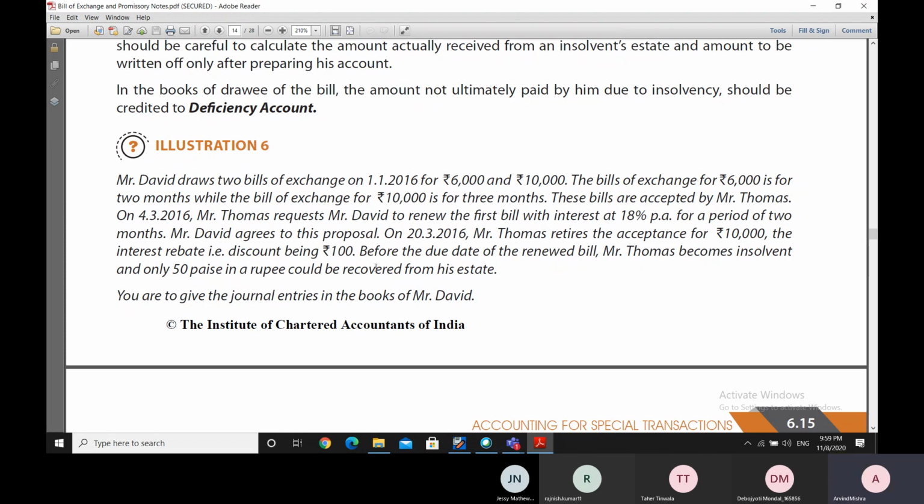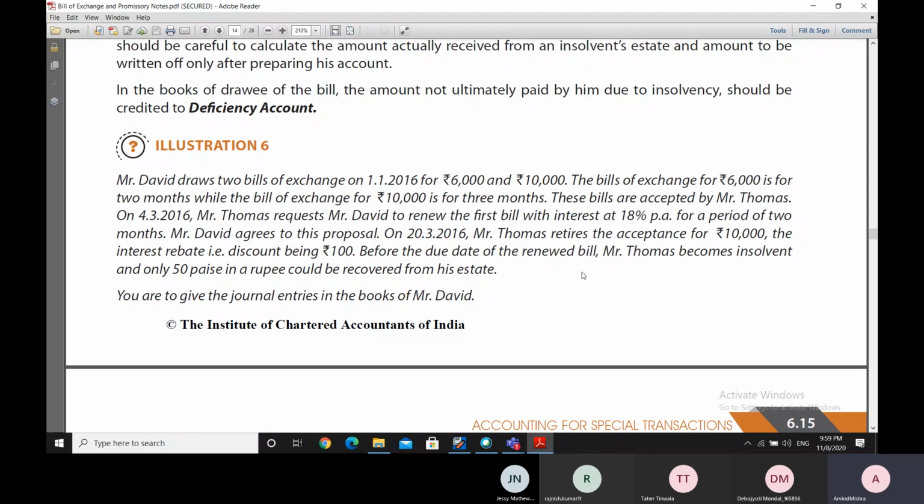The interest rebate is 100 rupees, and before the due date of the renewed bill, the new bill has to be given for extension of the date for the first bill of 6,000. So before the due date happens for the renewed bill, Mr. Thomas becomes insolvent. So he is not able to pay in terms of the renewed bill, which was for 6,000 rupees.